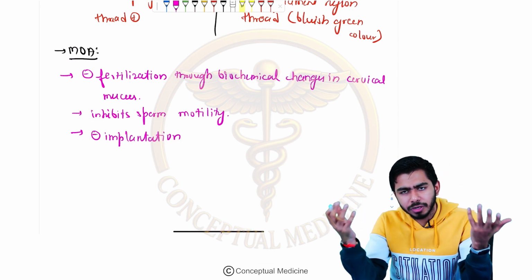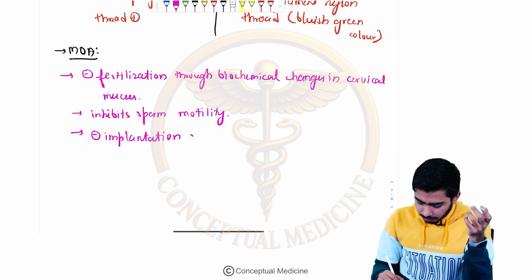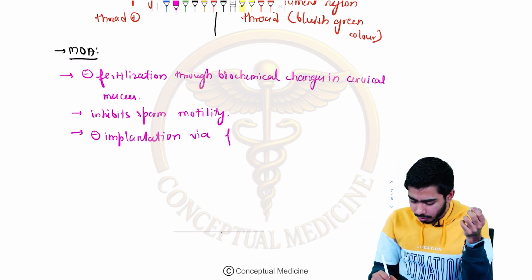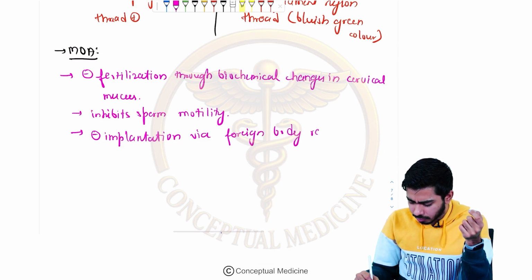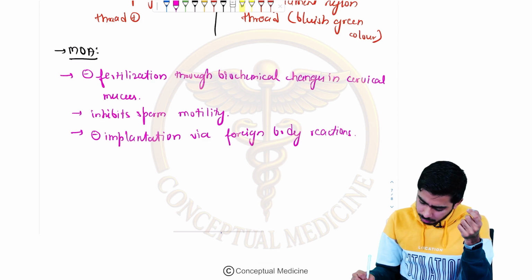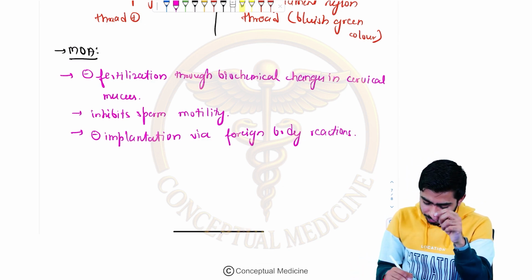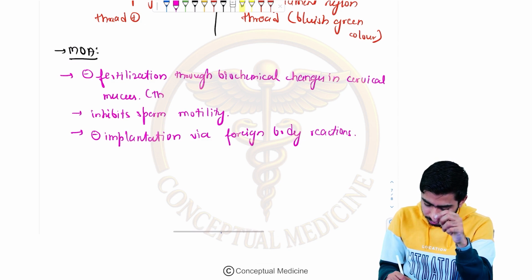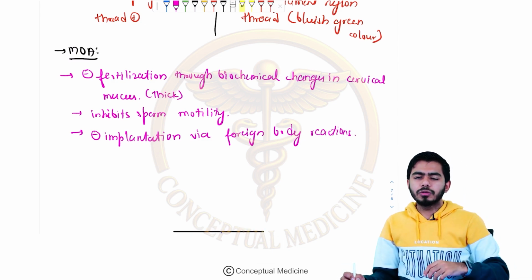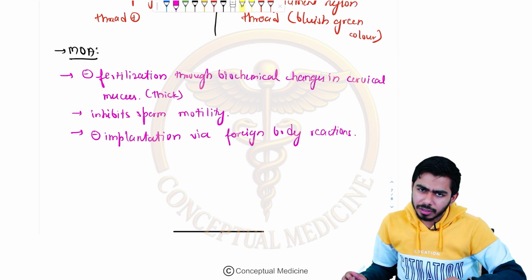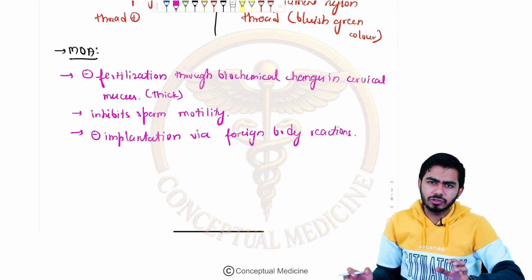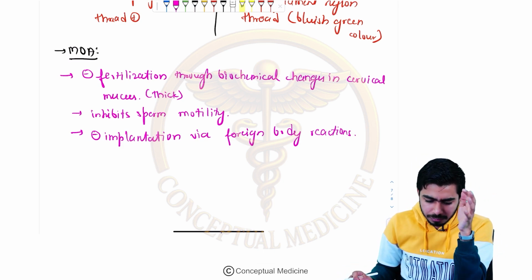So via the foreign body reactions, they are actually inhibiting implantation, decreasing the implantation through the foreign body reactions. Okay, and are they making the cervical mucus thick or thin? Thick in nature. They make the cervical mucus thick, so the facilitation of the sperms will be inhibited. So these are some of the mechanisms of action. They might be asked very frequently in the MCQs.